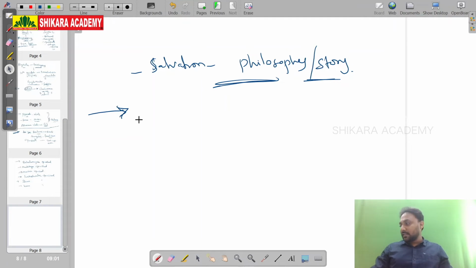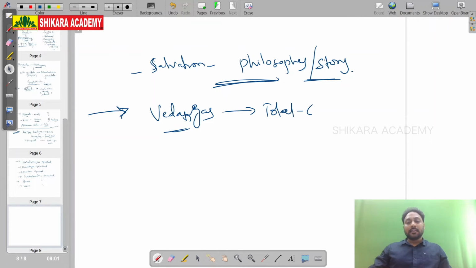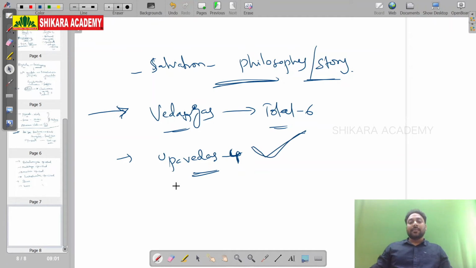And after the Upanishads, the Vedangas. These are all Vedic literature. Vedangas total 6. Upavedas total 4: Gandharva Veda, Shilpa Veda, Dhanurveda. Gandharva Veda is subordinate to the Samaveda. They are all Upavedas, and this is all about the Vedic literature.